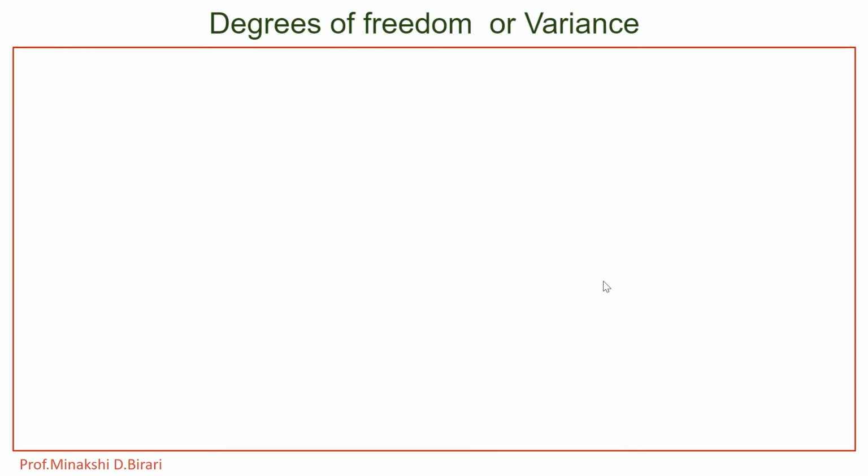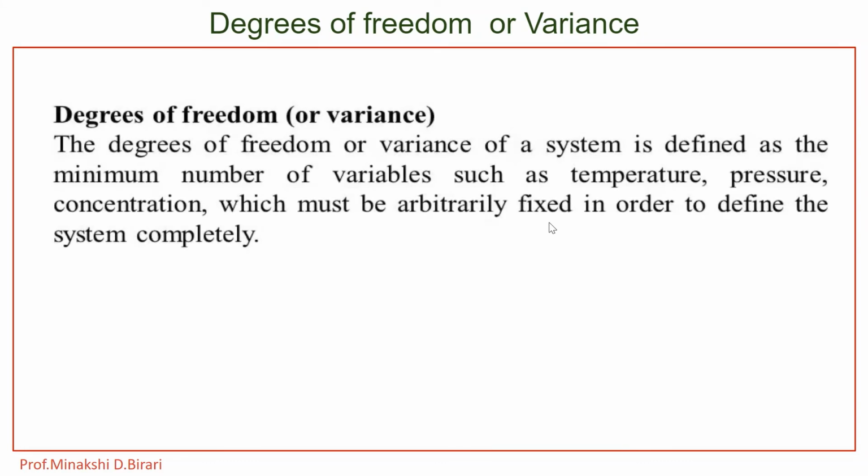Then degrees of freedom or variance. The phase rule is concerned with the intensive properties of a system in a state of equilibrium. These variables are independent of the quantity of the substance that makes up the system and its size.